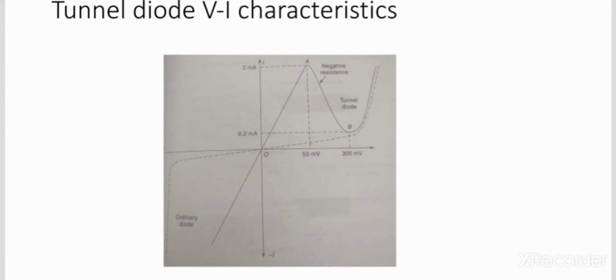Besides the peak voltage and valley voltage, the other two parameters normally used to specify the diode behavior are the peak current and the peak to valley current ratio. Here the peak current value is 2 milliamps and the peak to valley current ratio is 10. This is the VI characteristics of the tunnel diode. It exhibits dynamic negative resistance between the points A and B.